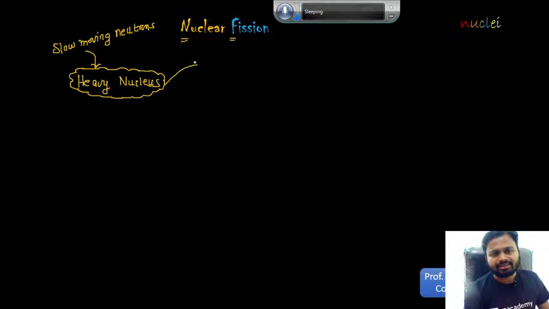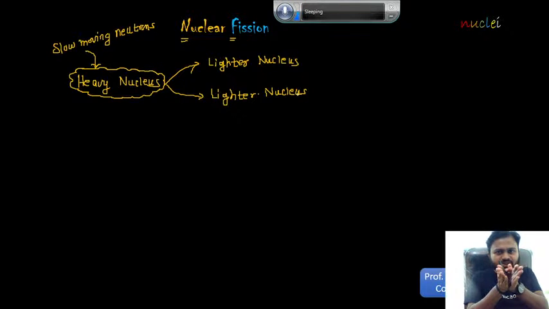As a result, this heavy nucleus gets converted into what? It gets converted into two lighter nuclei. You are getting? So this heavy nucleus gets split up into lighter nuclei. Okay, and this process is known as fission. I am repeating. You take one heavy nucleus, you bombard it with the slow moving neutron. Okay, now this heavy nucleus gets split up into what? It gets split up into two lighter nuclei. Are you clear?